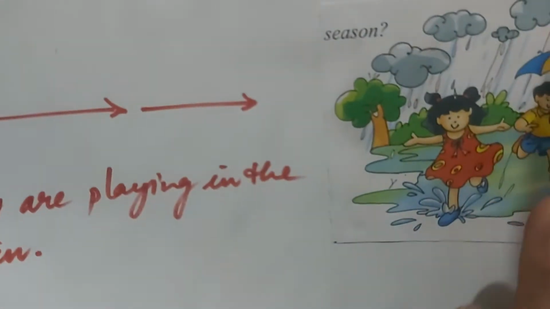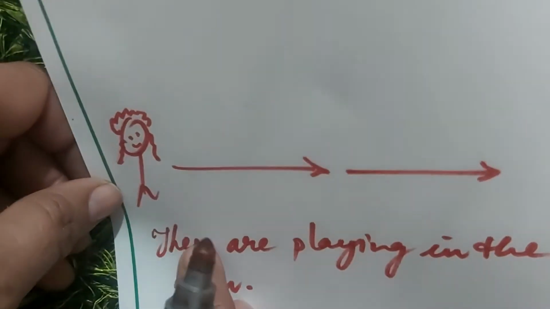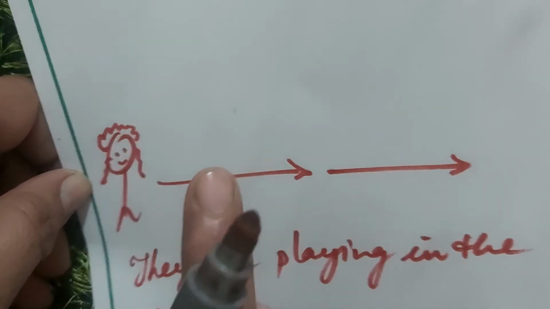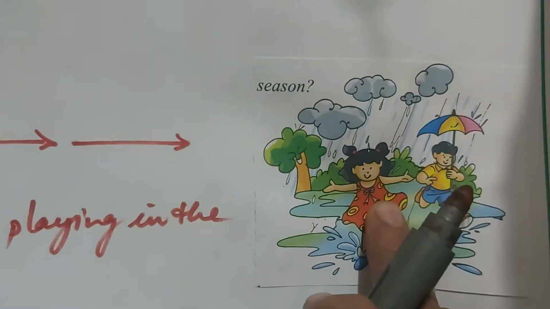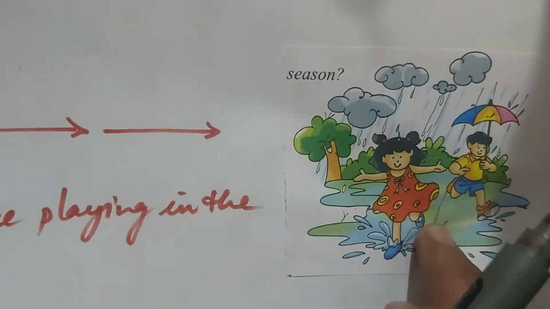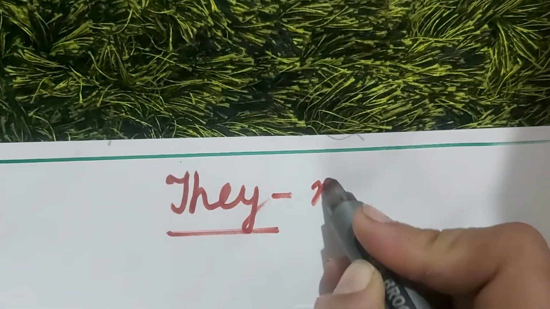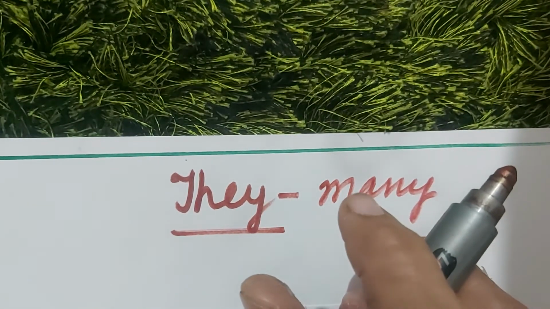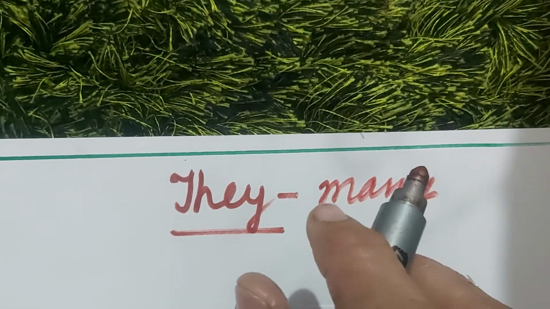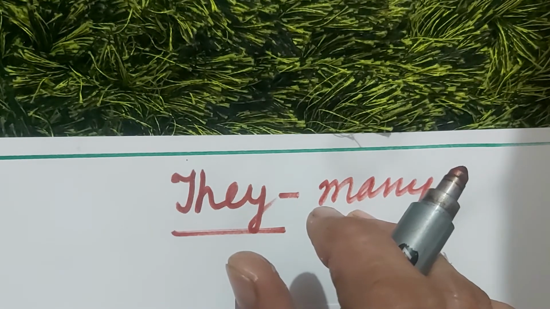जब हम दूसरे के बारे में बात करते हैं, when we talk about other people, then we use they. जिसमें हम नहीं होते. we में तो हम भी होते हैं ना साथ में. But in they, we are not there. We talk about other people. When we talk about other people, we use they, and they is used again for many, more than one. They is not used for one person. They is used for many people, or they is used for more than one. For two people we use they.